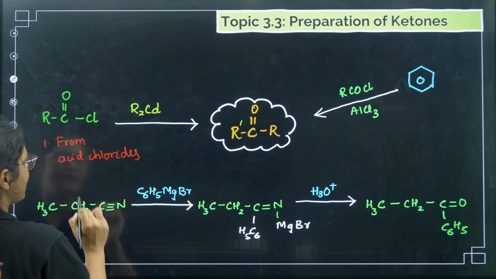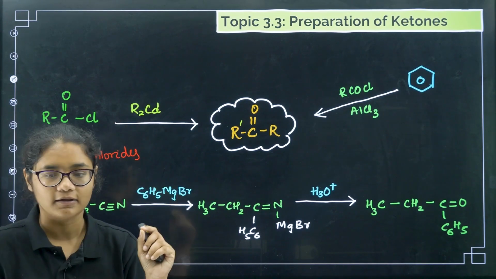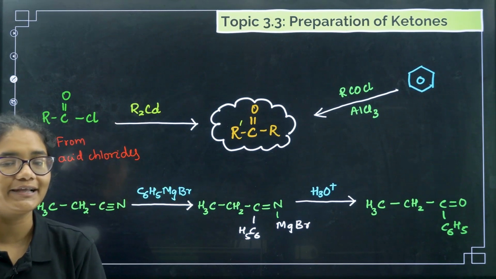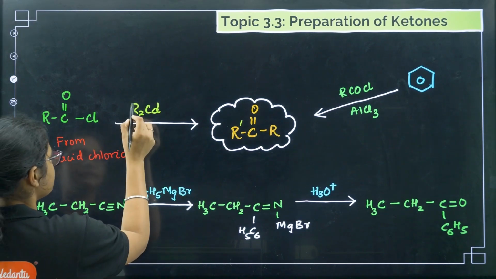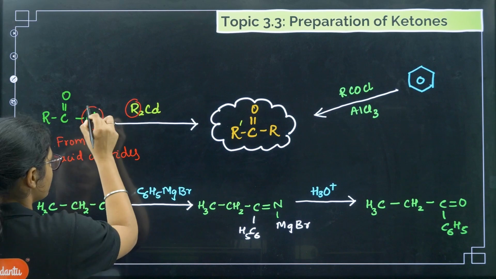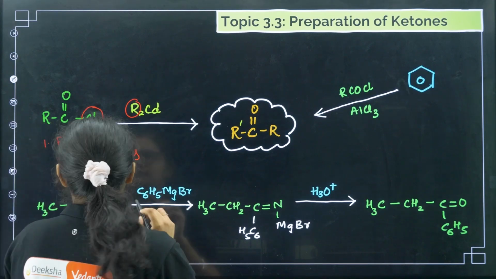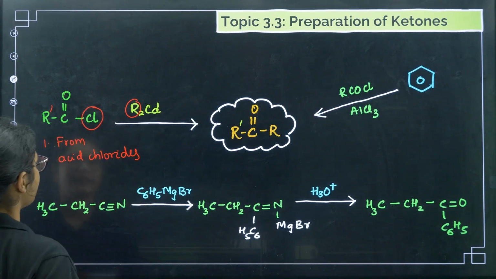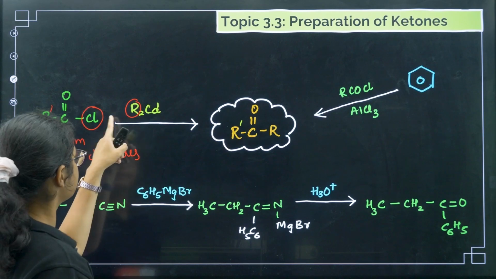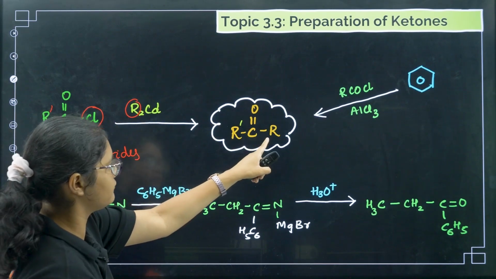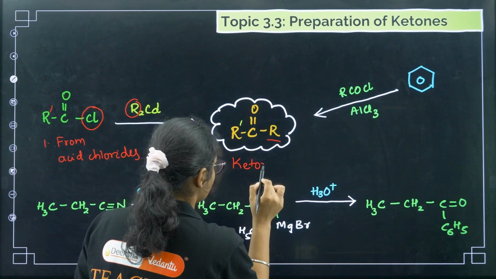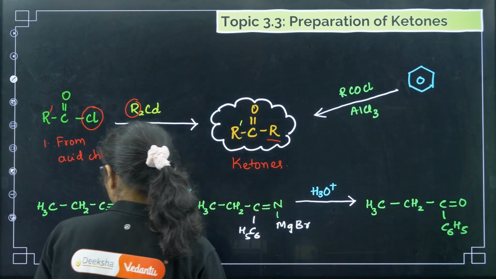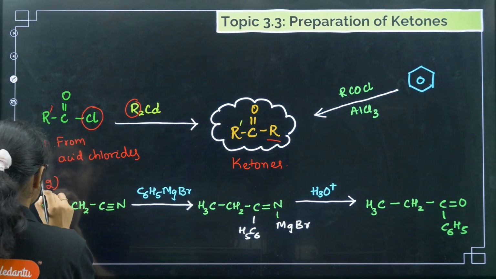Okay, so from acid chlorides you have to take a reagent, that is dialkyl cadmium. Now what will happen, this R will replace this chlorine. So you can see here, this is R dash, and this R has replaced this chlorine to give you RCOR', which is your ketone group, right?